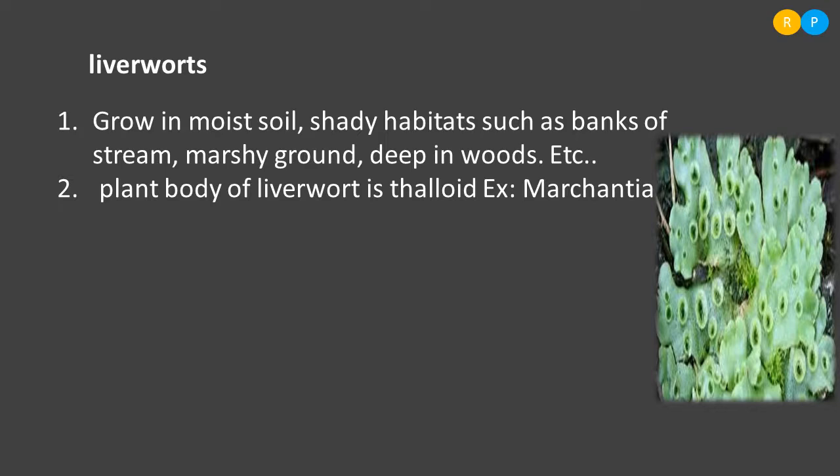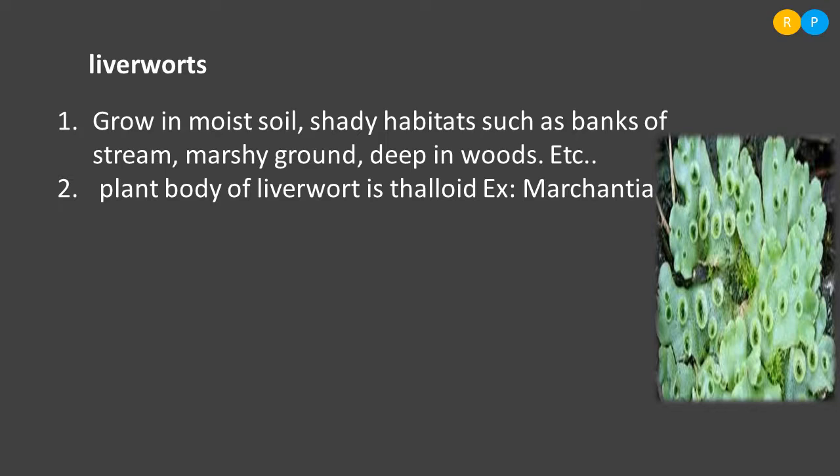So there are no distinct plant parts here. When we are not able to differentiate the plant parts into leaf, root, and stem, such a plant is called thalloid. So the plant body in the liverwort is thalloid.